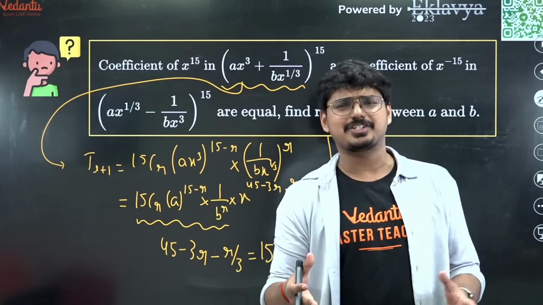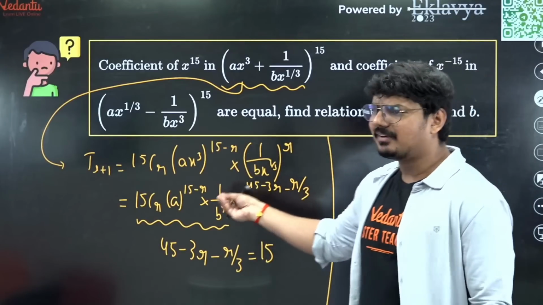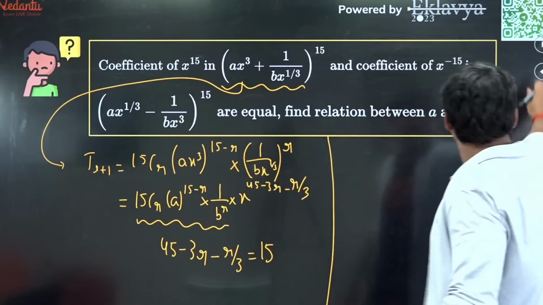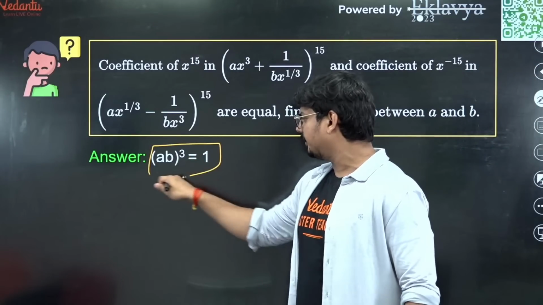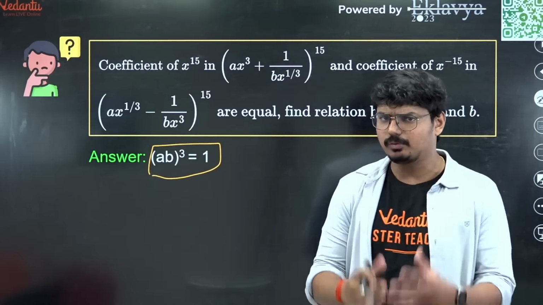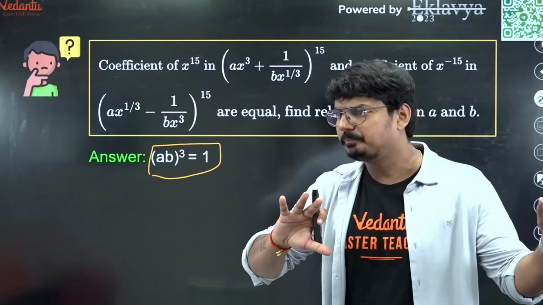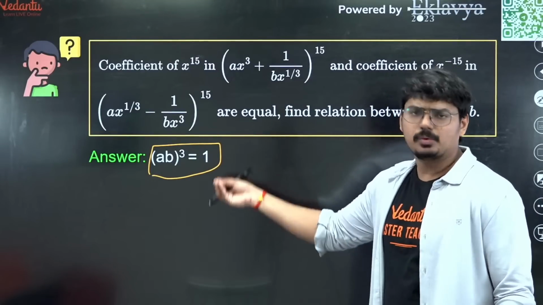It was a simple question based on the general term of the binomial expansion. I think you could have done this. Nothing crazy was happening here. So let me just show you the answer of this. This is the relation you are going to get: (AB) whole cube is equal to 1 is the relation between A and B. I hope this is clear for all the students out there.